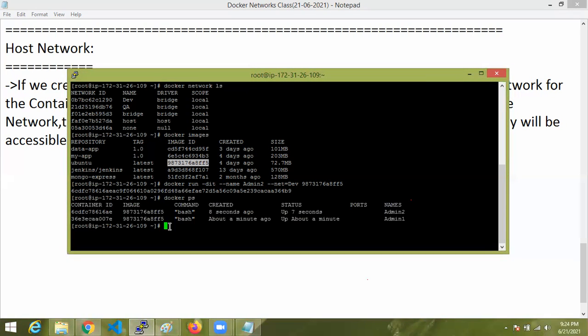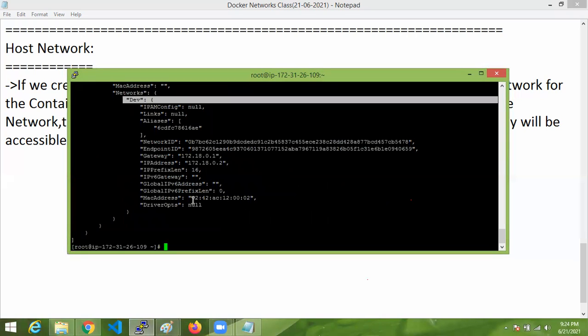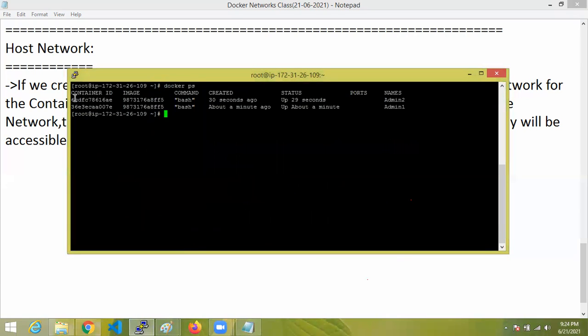Now to check where it is running, Docker inspect container. It is running in dev. Now see here it is running in dev. Okay, if you want to open this, Docker PS. If you want to enter this container ID which is running in dev, how to enter? Docker exec in interactive mode.